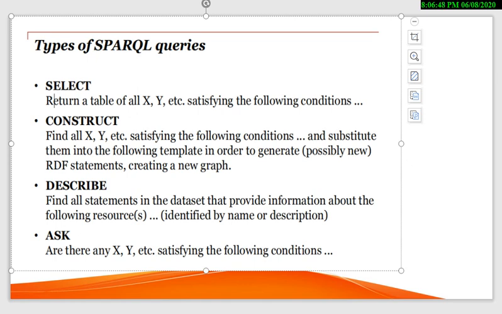Ask means what we are asking, what result we want to show: are there any X, Y satisfying the following condition?